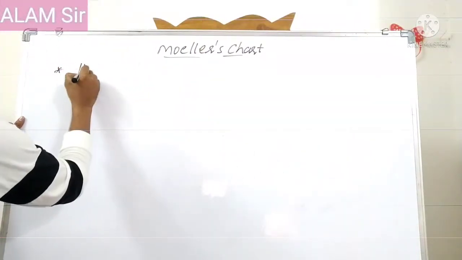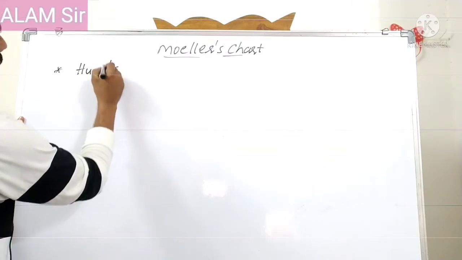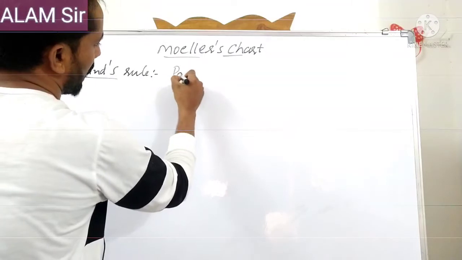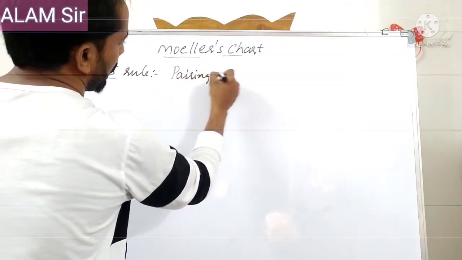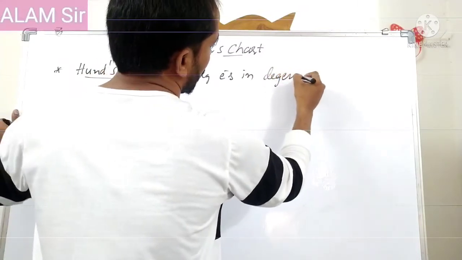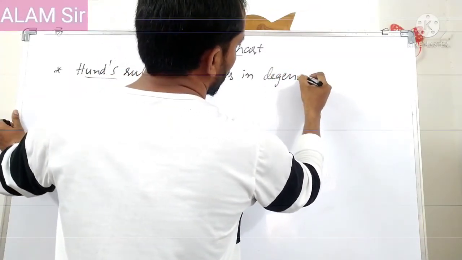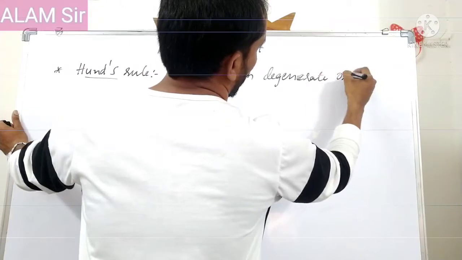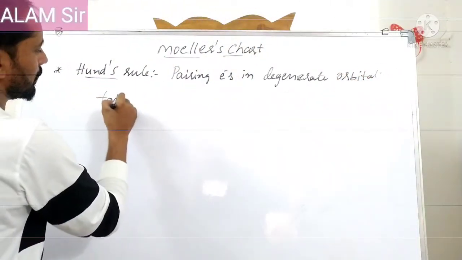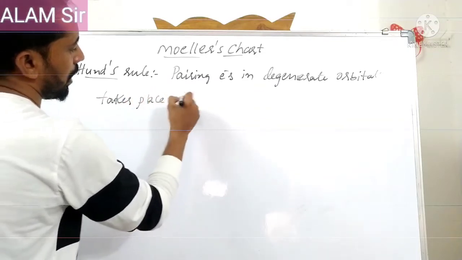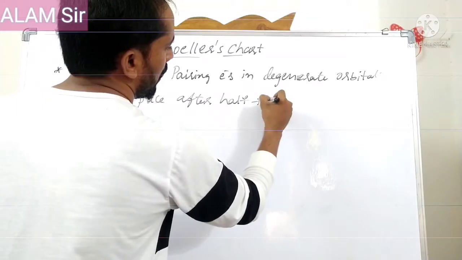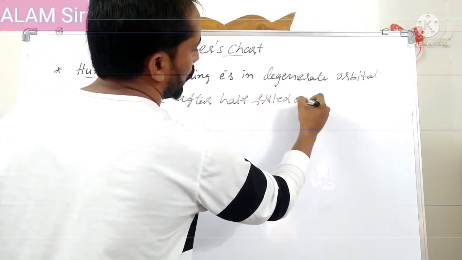Third one is Hund's rule. Hund's rule says that pairing of electrons in degenerate orbitals takes place only after they are half-filled, or singly occupied.